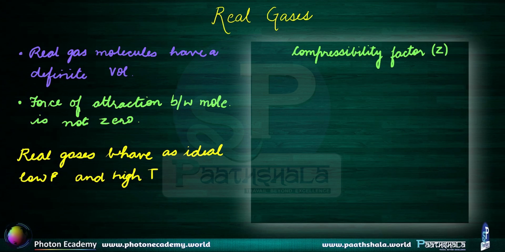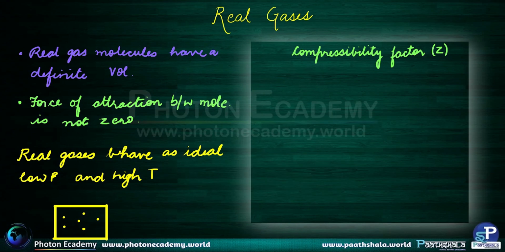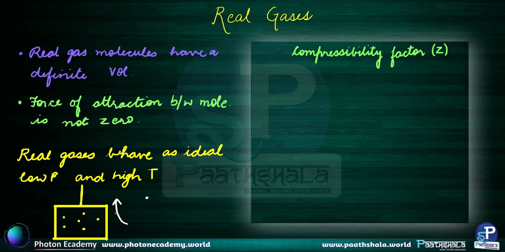Now try to imagine this. Say you have a container here and you have a gas inside it, which is a real gas. That is, it has volume and it is having some forces of attractions among the molecules, right? But when the pressure is low, that is, say if this is a piston cylinder kind of a system, the piston is raised up. Now try to imagine the piston is raised up, the volume is huge. So the particles would be very, very far away from each other and therefore would not be able to attract or repel each other as efficiently as they would have done had it been high pressure.